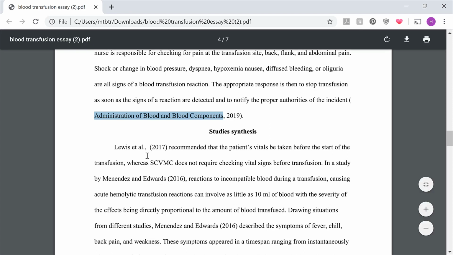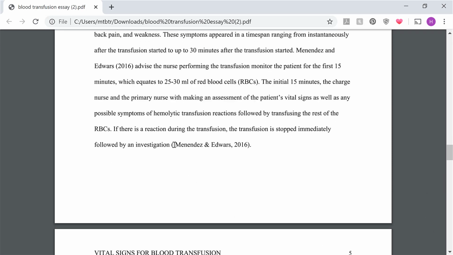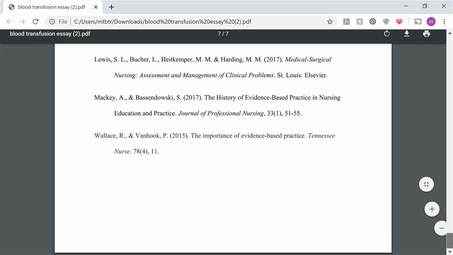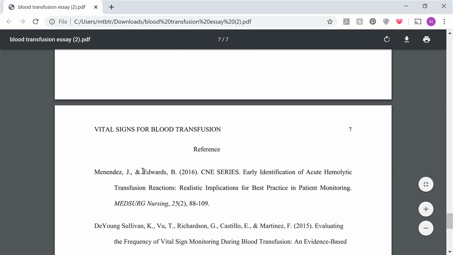And continuing on with your paper, again, just be careful about your spacing. It looks like there's an extra space here that you'll need to get rid of. Again, an extra space here. And is that the correct spelling for the author? Let's see. Mendez and Edwards.